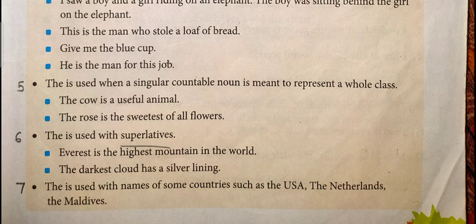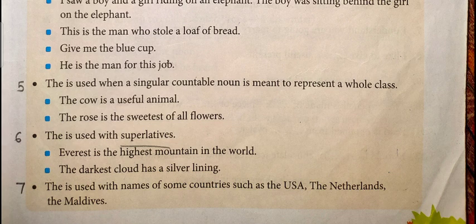Next, the is used with superlatives. In the superlative degree, we use the: Everest is the highest mountain in the world, and the darkest cloud has a silver lining. Next, the is used with names of some countries such as the USA, the Netherlands, the Maldives.